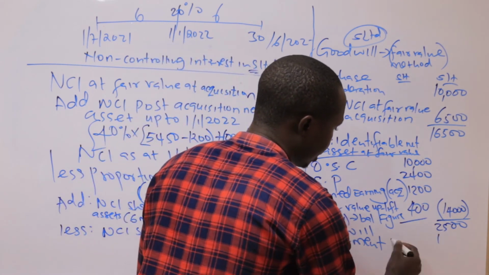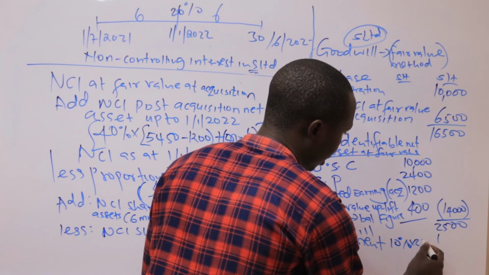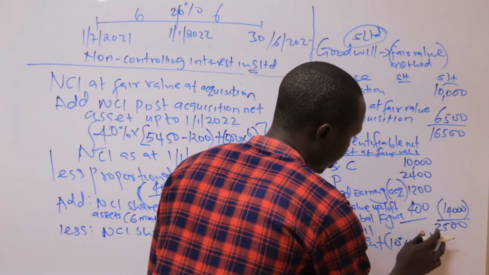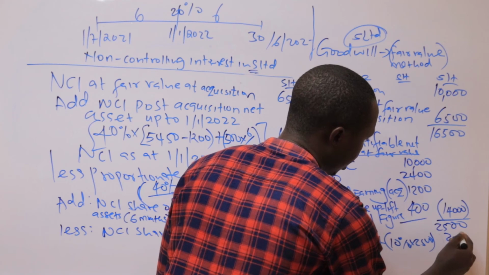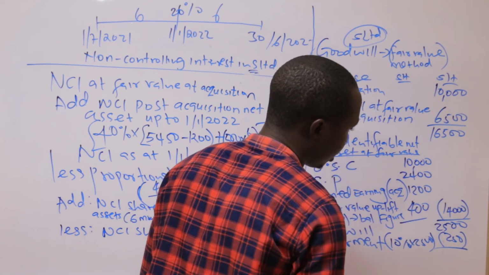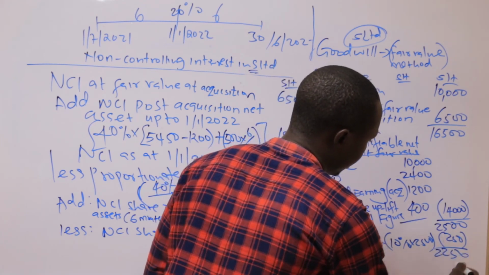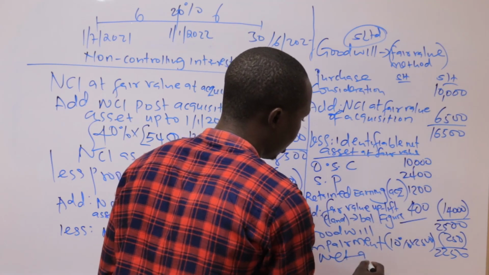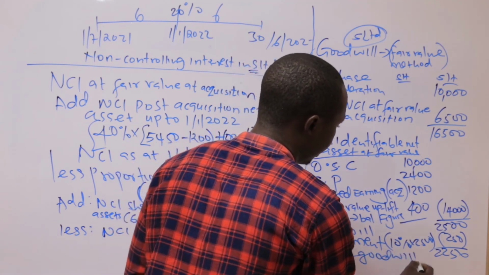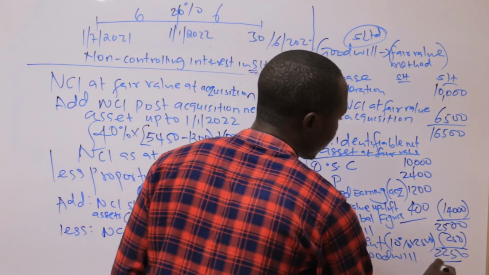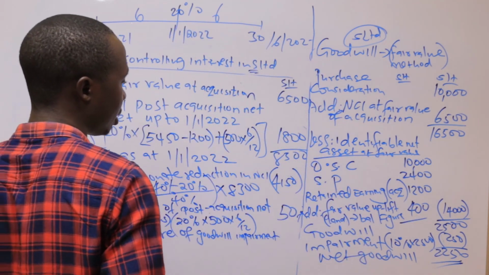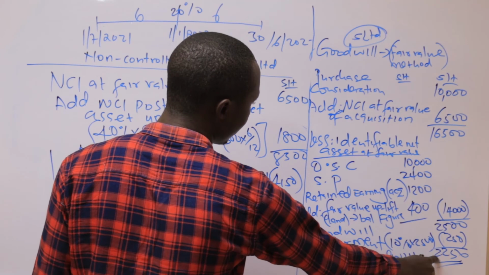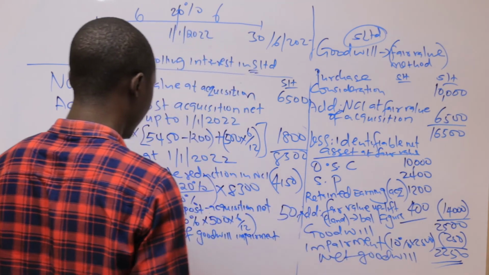So impairment is 10% of 2,500, which gives 250. So if I minus 250 from 2,500, I get 2,250, which is net goodwill. So net goodwill will go to the statement of financial position. When I will be doing the statement of financial position, this one we have to record under non-current assets.